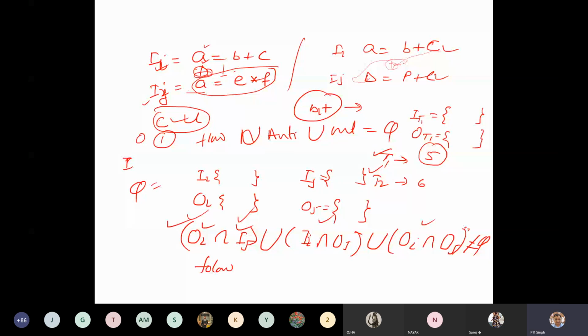This analysis is done by the programmer. Similarly, I have told you how your compiler does it: it will just assign integer values, and using those integer values, it will do the dependence analysis. Okay? और कुछ आपको जानना है?